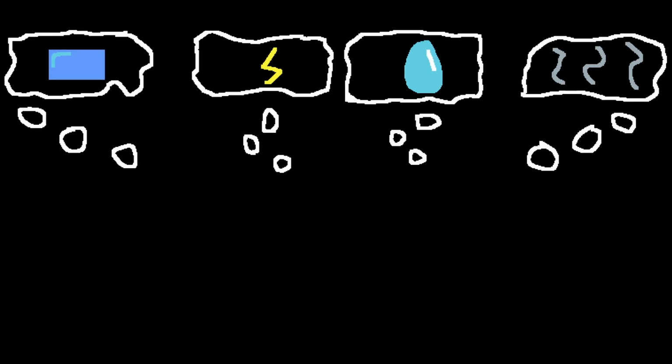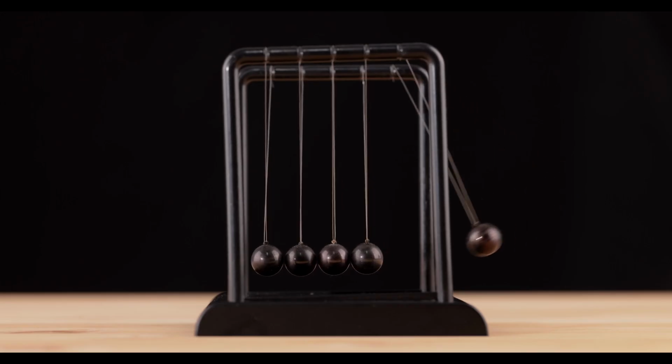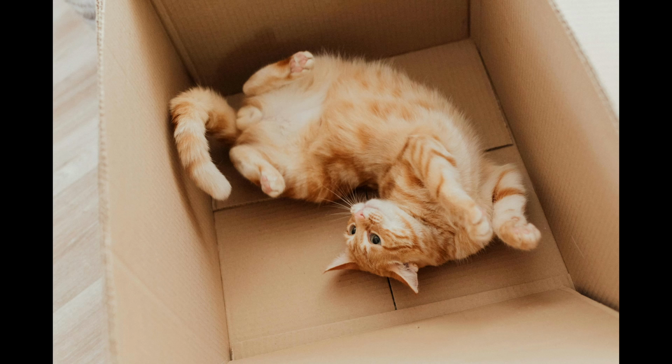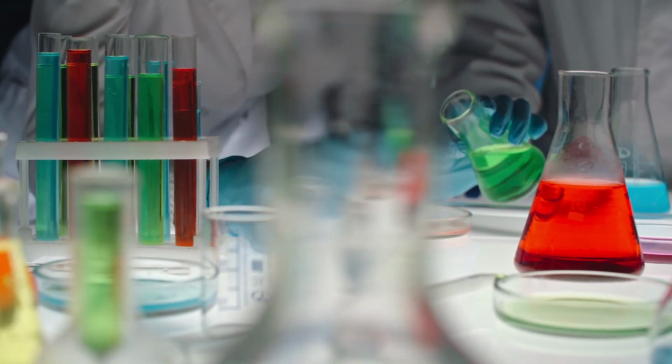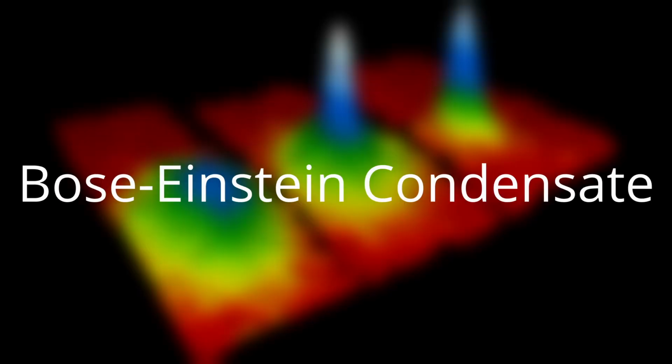Also, I wanted to mention that the solid, liquid, gas, and plasma states of matter are called classical states of matter. Why? Probably because they are much closer to classical physics than to modern quantum mechanics. Wait, quantum mechanics? Yes, quantum mechanics has to do with many of the non-classical states of matter. So the first other type of matter is also regarded as the fifth type of matter, the Bose-Einstein condensate. And say that 10 times fast.